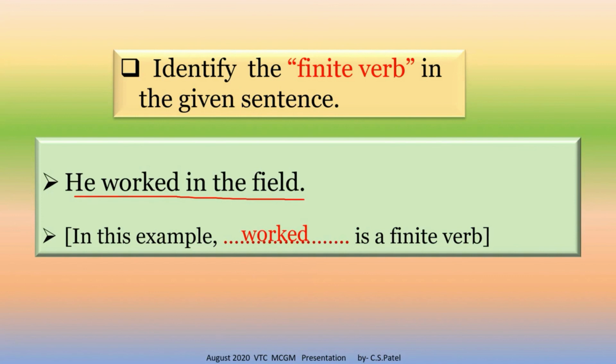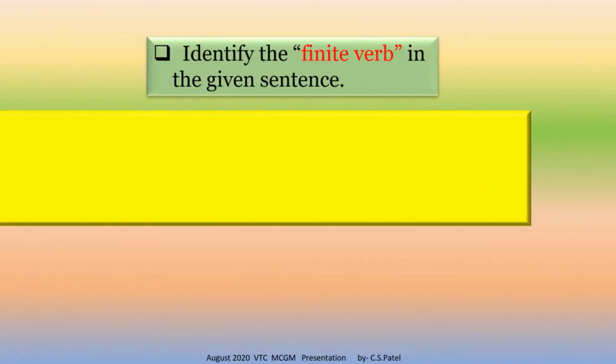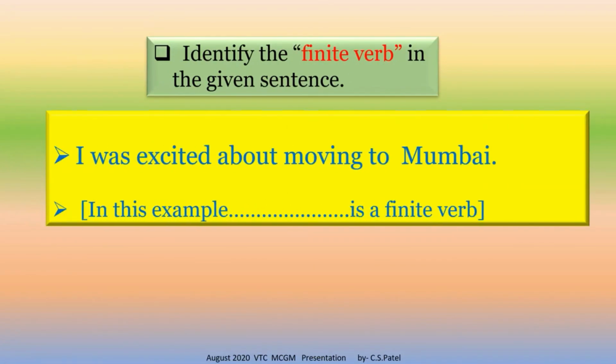Okay, now students, we will practice one more. Now identify the finite verb in the given sentence. I was excited about moving to Mumbai. We have practiced a similar example. I think you are ready.